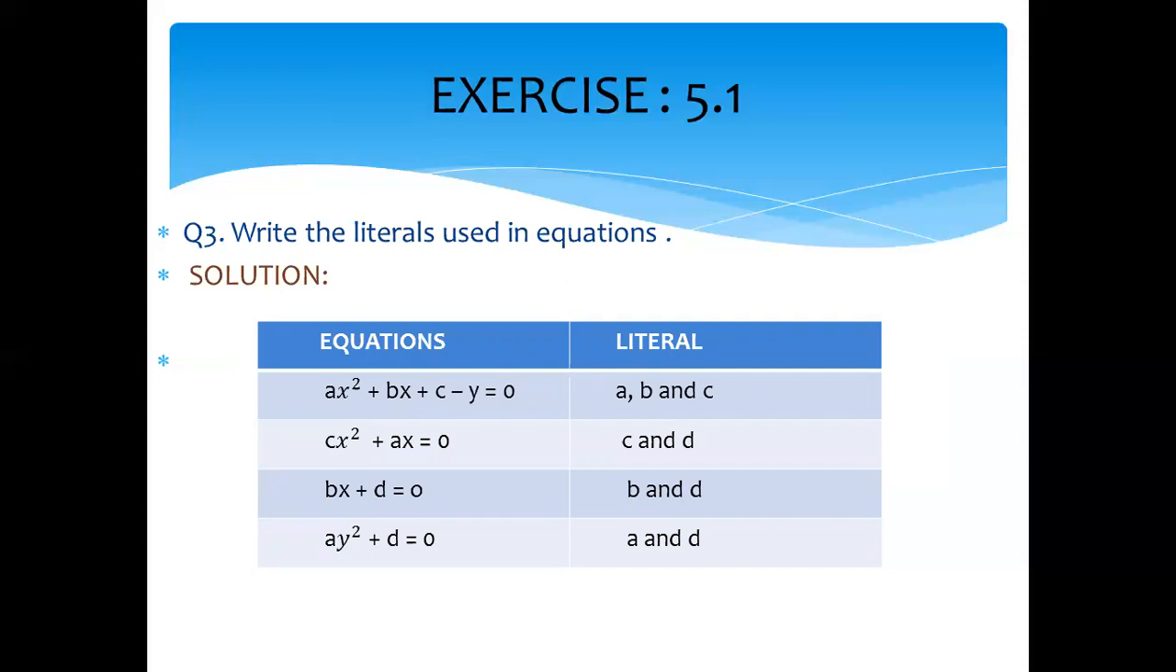Same, the next one, cx square plus ax is equal to 0. Definitely in this equation, the coefficient of x square is c and the coefficient of x is a. So they both are literals. bx plus d is equal to 0. In the third one, b and d, they both are literals. And at the end, ay square plus d is equal to 0. In this equation, a shows the coefficient of y square and d represents the constant term. So a and d, they both are literals. Is it clear to you?